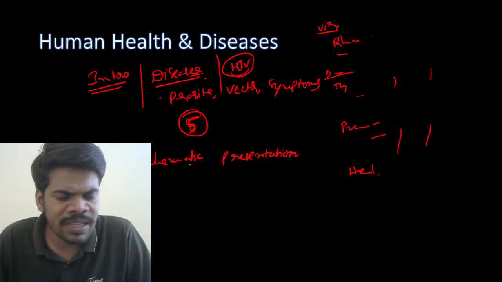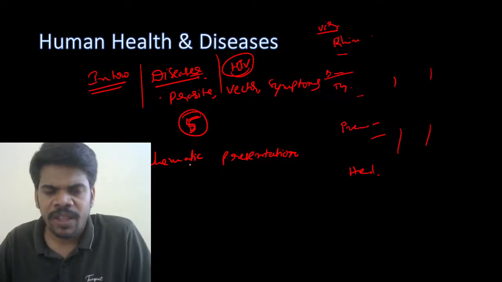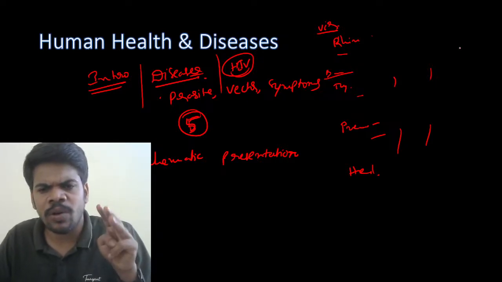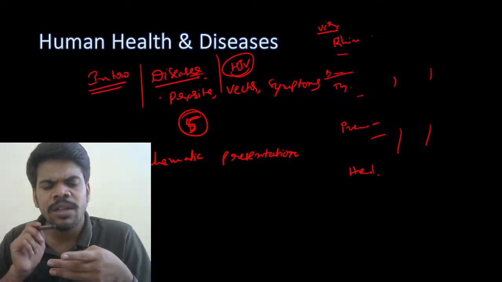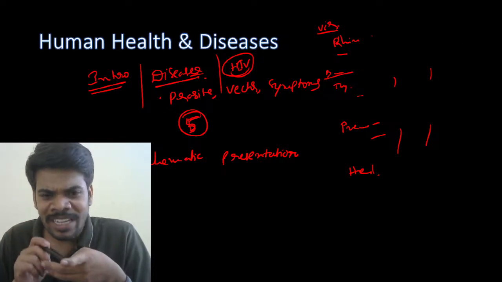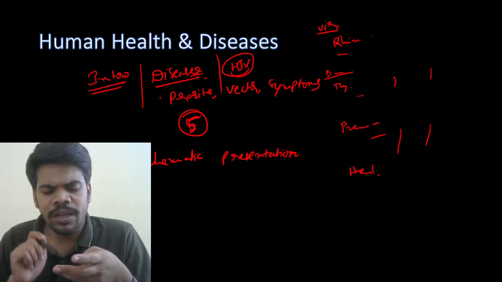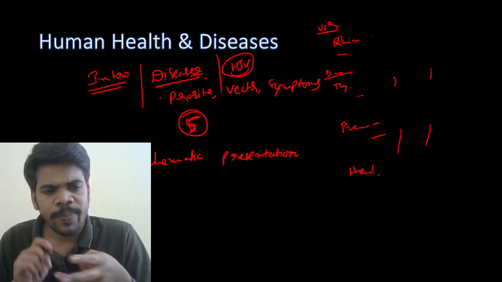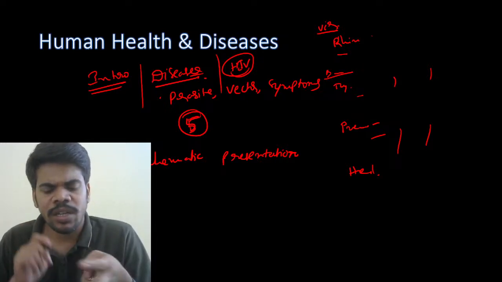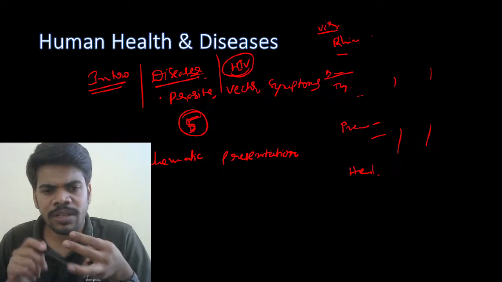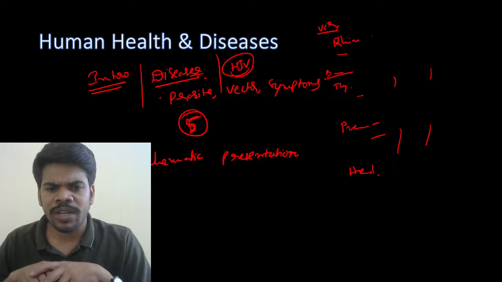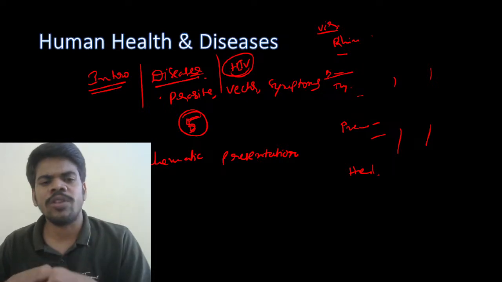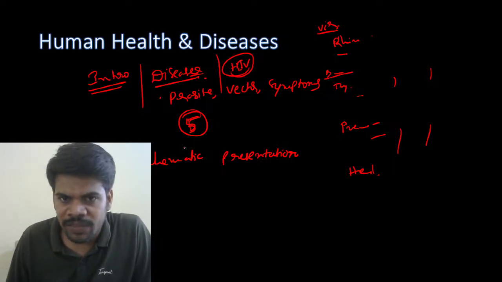Prophylaxis, we already discussed in reproductive health. 3 points you can write, not even more. 3 points is more than enough. What is that? Prophylaxis: avoid sex with multiple partners, and in case of any doubt consult a doctor. Avoid drug abuse, use sterilized needles only. Use condom during coitus. These 3 or 4 points are more than enough. That is HIV. After that, cancer.